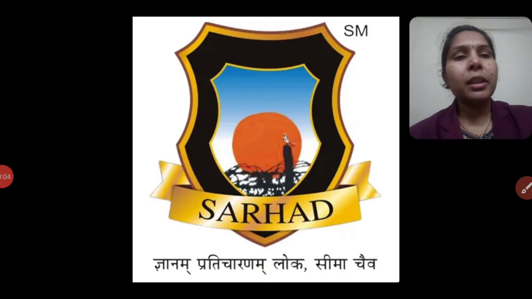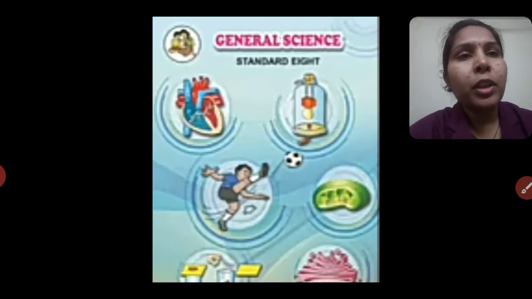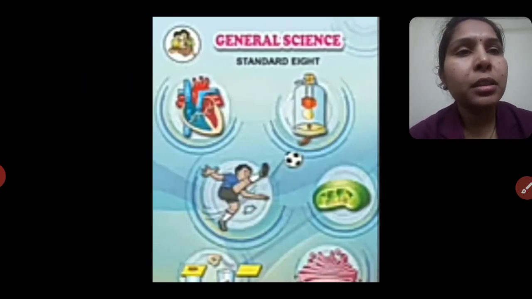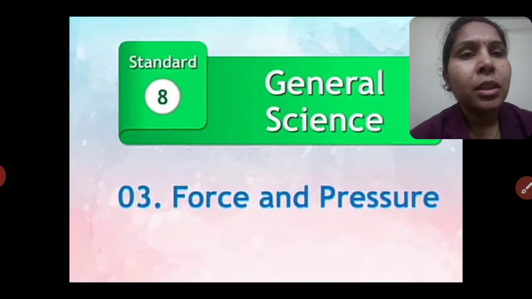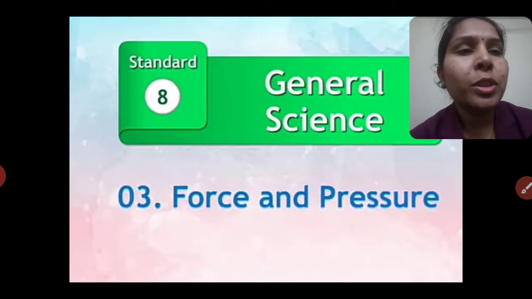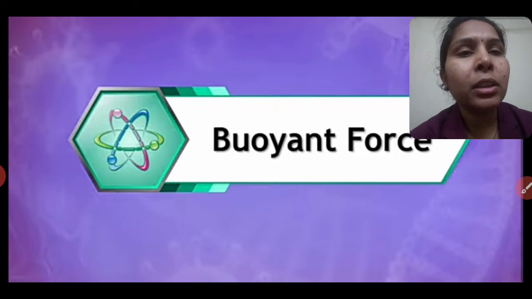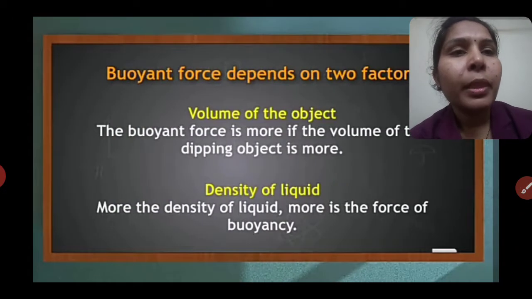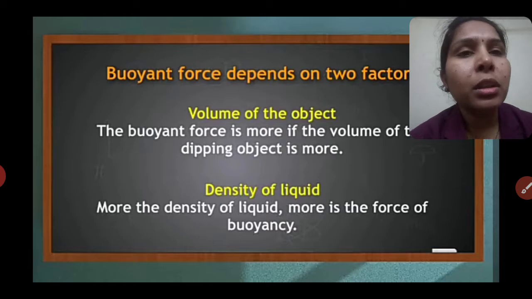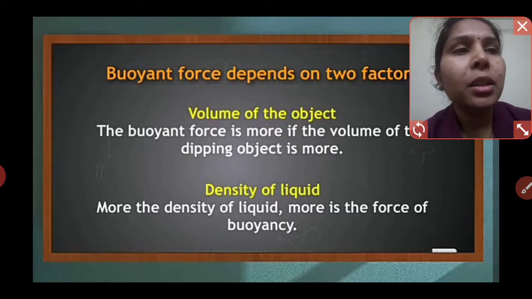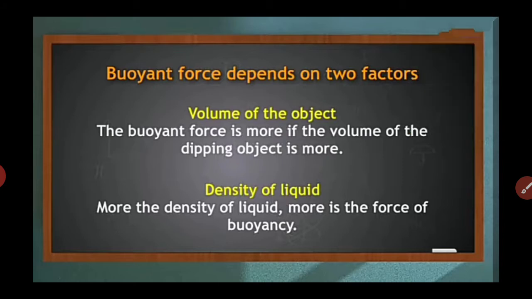So today we continue our third topic for the standard 8 subject, general science. The third topic is force and pressure. In that lesson we completed up to the point buoyant force. Here we also see how the magnitude of the buoyant force depends on two factors. Okay, so here we continue from this point, that is, buoyant force depends on two factors, that is, the volume of the objects and the density of the liquid.